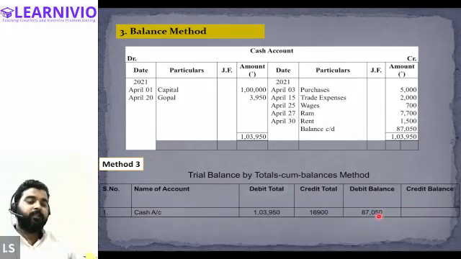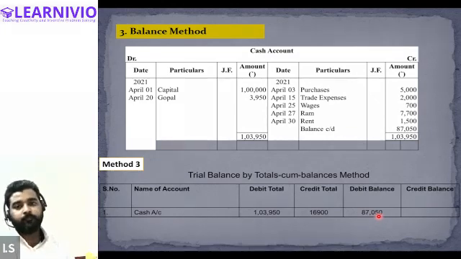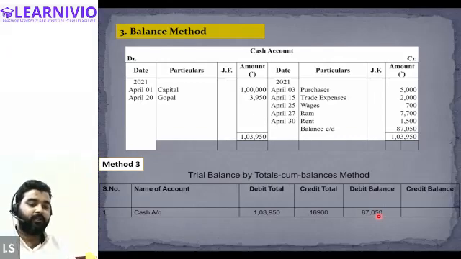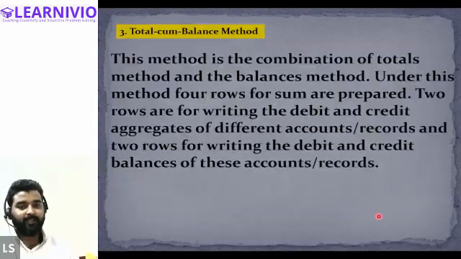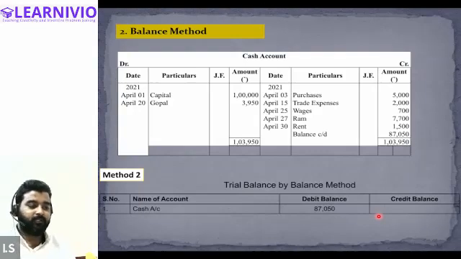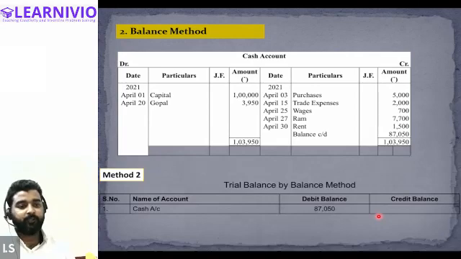So basically in the total cum balance method, we record the total value of the debit side, the total value of the credit side, and the balancing figure as well. We record everything in this particular method. This is a little lengthy and a little complicated, so it is not generally followed by most entities. The most common method is the balance method, and this is how we were also preparing the trial balances.